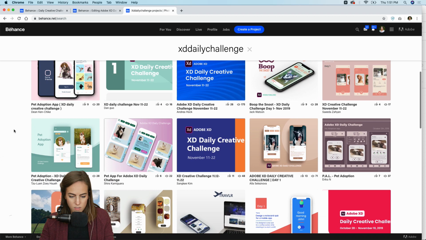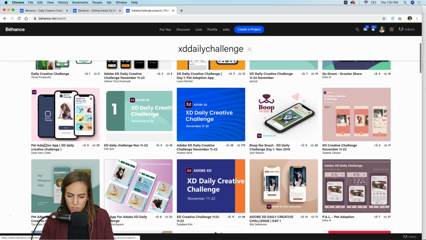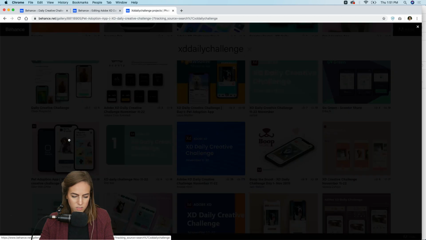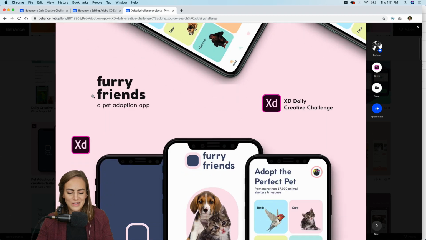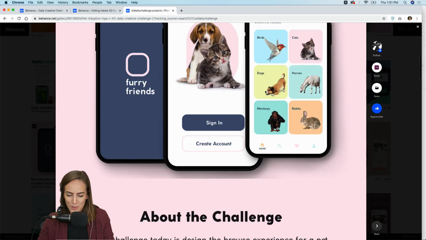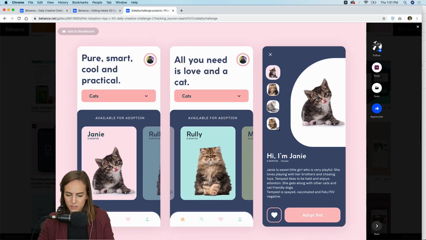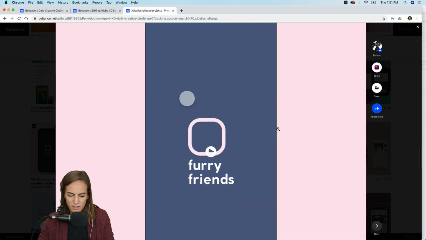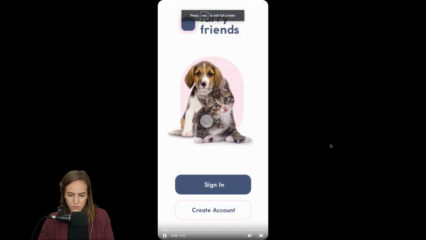So let's go back a bit. I think I looked at this one yesterday. Okay, let's look at this one. This was the pet adoption app. Oh, furry friends, so cute. Oh my gosh, this is adorable. Okay, showing the colors. Nice little mini design system there. Let's see if, oh, got a prototype. Awesome. Let's make this full screen.